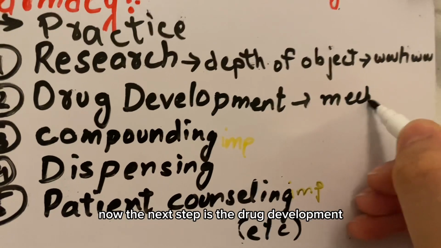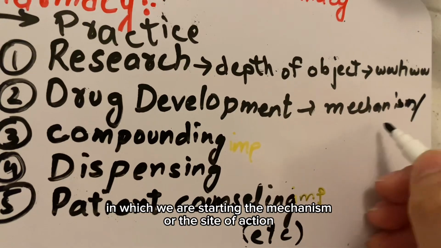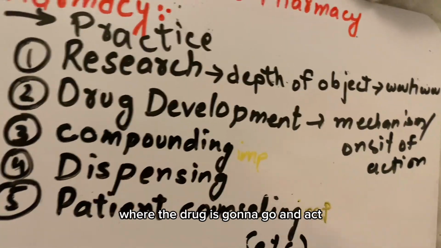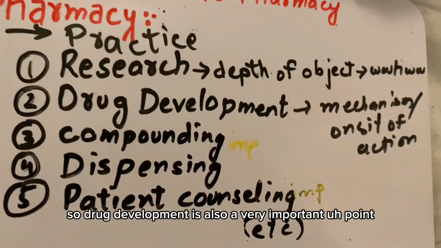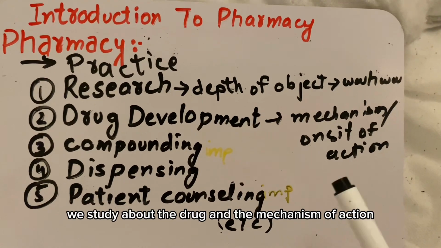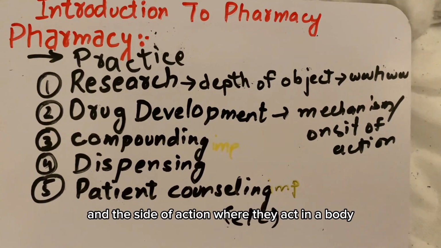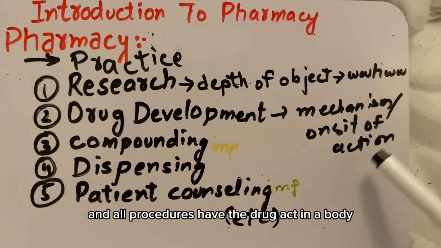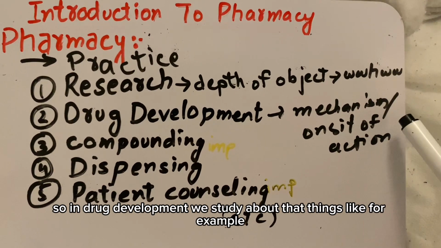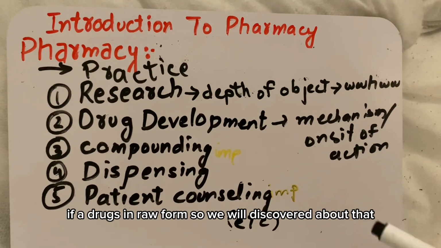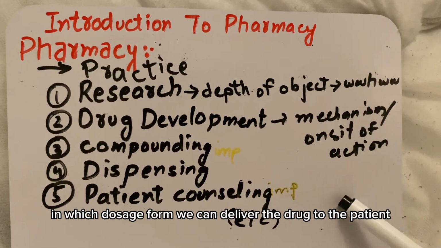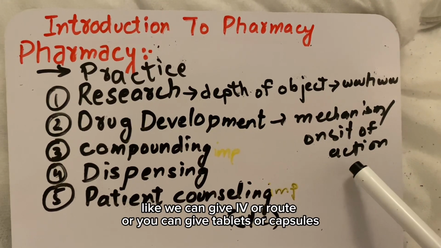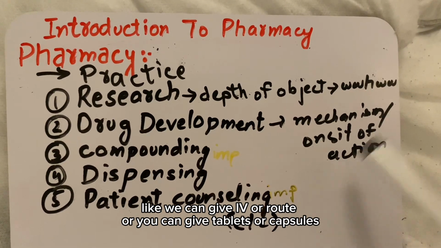Now the next step is drug development, in which we study the mechanism or the site of action, where the drug is going to go and act. Drug development is also a very important point in which we study the drug, its mechanism of action, its site of action where it acts in the body, and all the procedures of how the drug acts in the body. For example, if a drug is in raw form, we will discover in which dosage form we can deliver the drug to the patient, and it depends on the patient's condition as well. Like we can give an IV route, or we can give tablets or capsules.